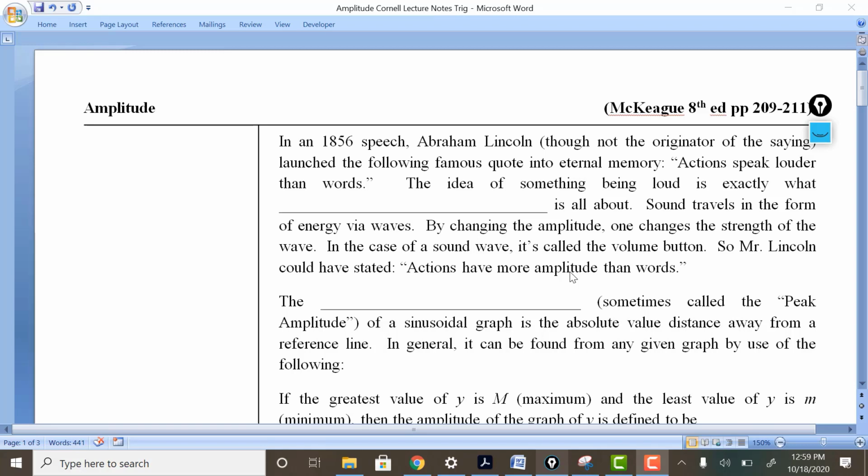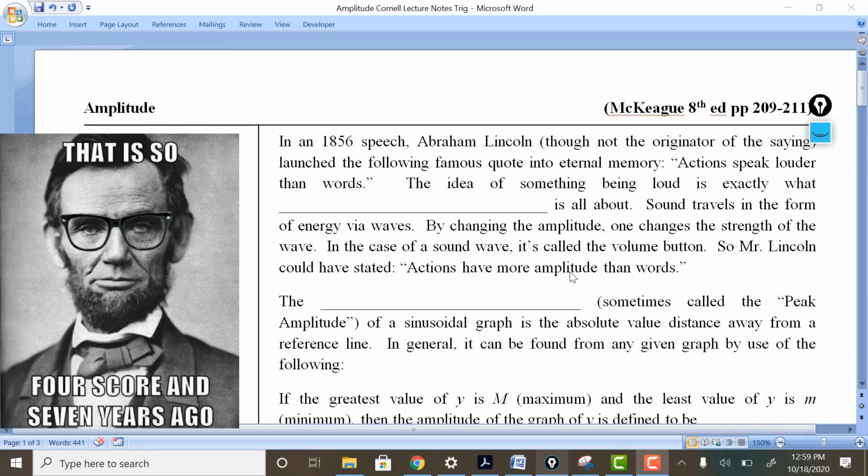Concerning waves and the graphs of sine and cosine, we're going to first begin with the property known as amplitude. Abraham Lincoln famously said, although he wasn't the original quote, "Actions speak louder than words." The idea of something being loud is exactly what amplitude is all about.